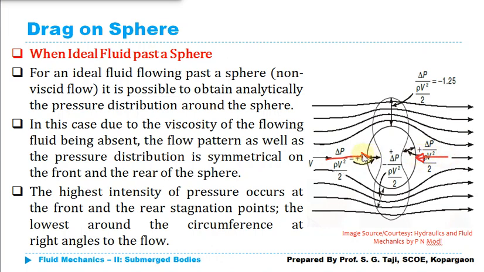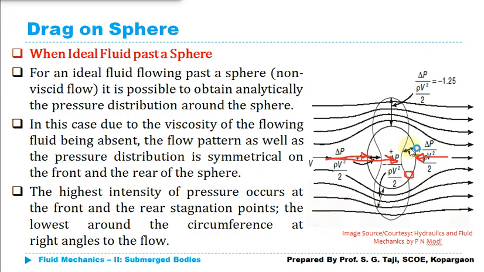Now if those two pressures acting on the front side as well as on the rear side are the same and acting in opposite directions, in that case the net force acting on the sphere will become zero. So there will be no drag in the case of an ideal fluid.